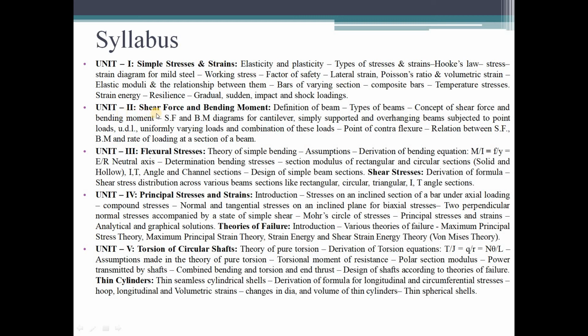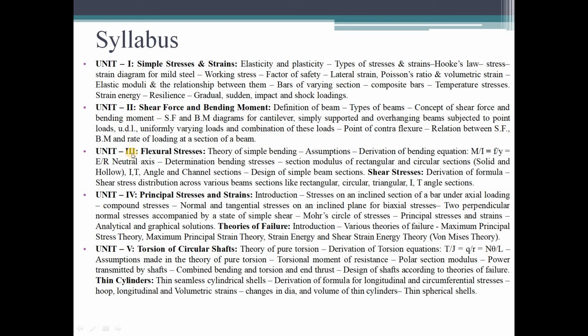Coming to the second unit, it is shear force and bending moment. Here we are going to draw some diagrams, called shear force diagrams and bending moment diagrams. Here we will have the concept of beams, types of beams, and types of loads. Whenever these types of loads act on different types of beams, we should know the variation of the shear force and the variation of the bending moment, which we represent graphically. They are called shear force diagrams and bending moment diagrams. We'll study them in depth when we start our lecture series.